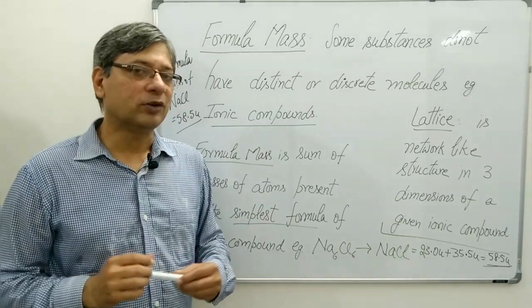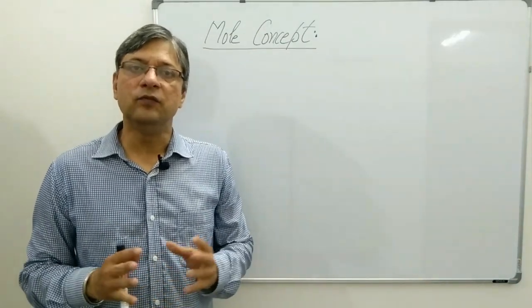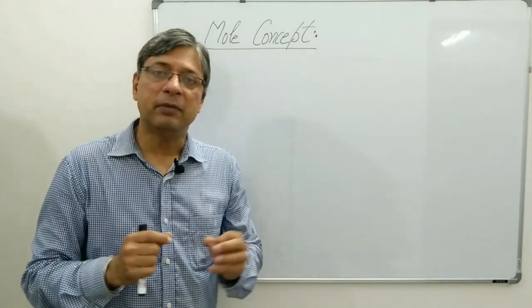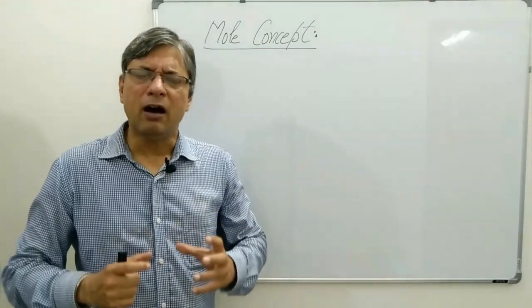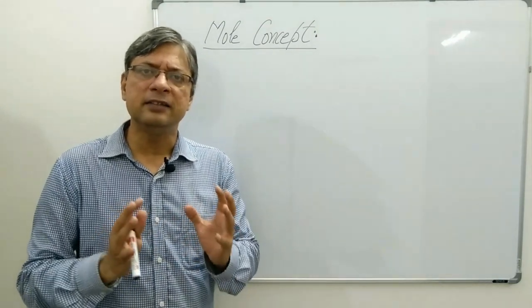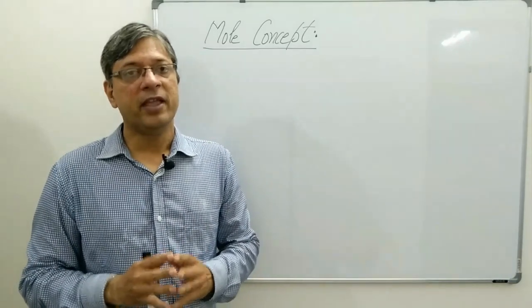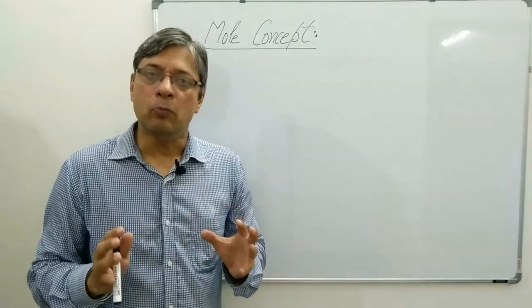Next, again a very important topic, mole concept. In science, we deal with not only very tiny particles, we also have to deal with large number of particles. To write these large numbers conveniently, a unit has been developed, and that unit is called mole.